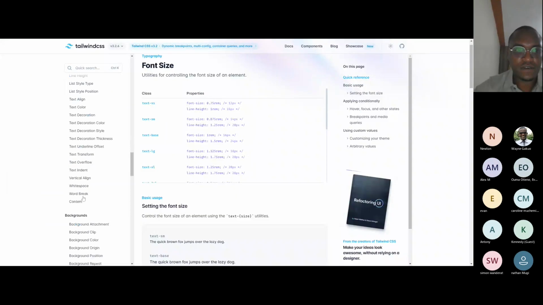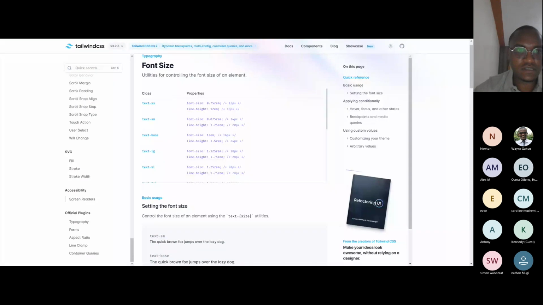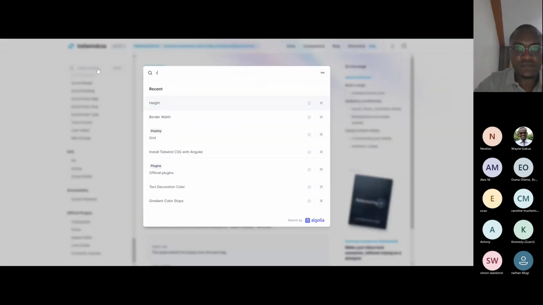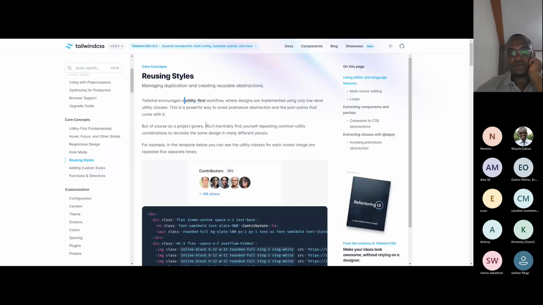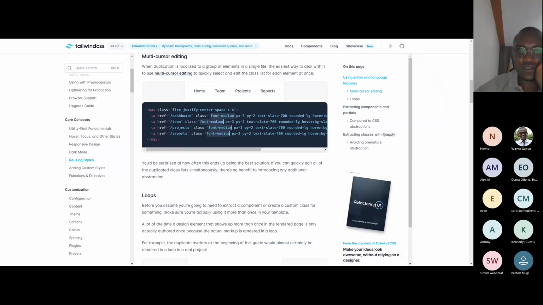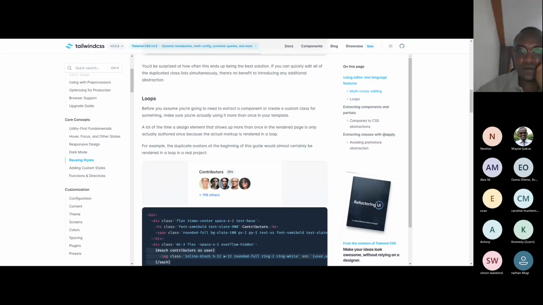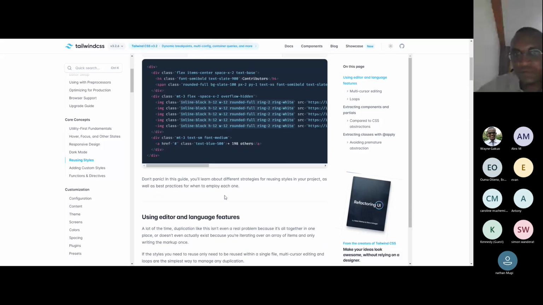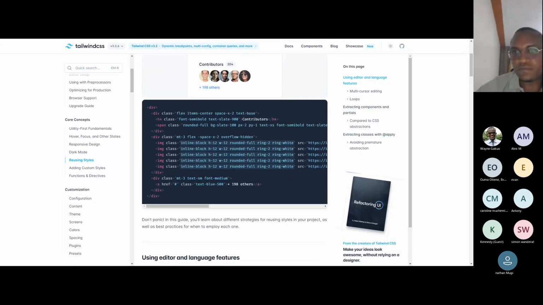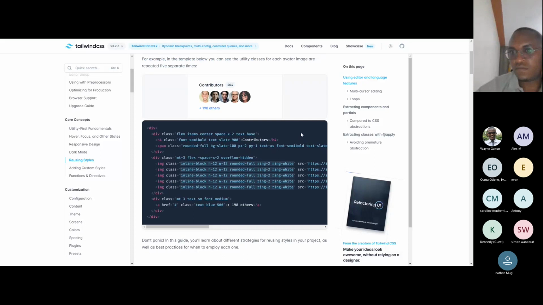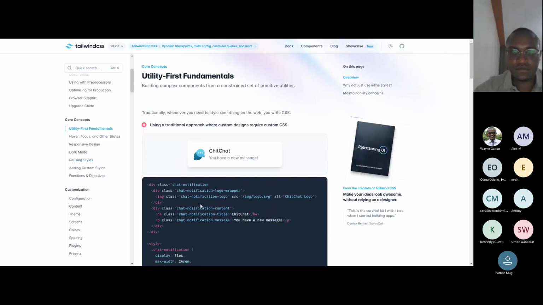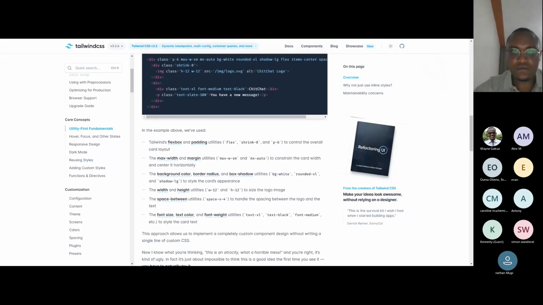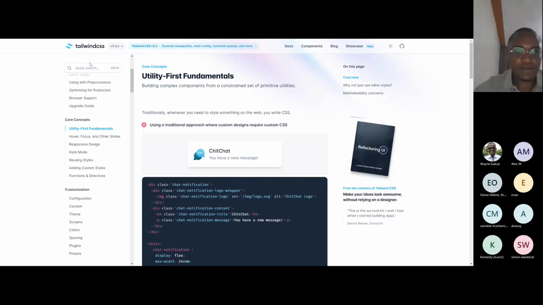So let's go here and see and write reuse using styles here. So all you need to do is using style, using apply.